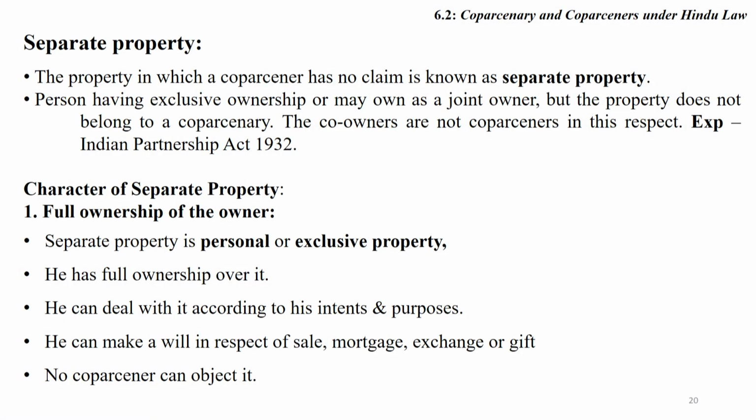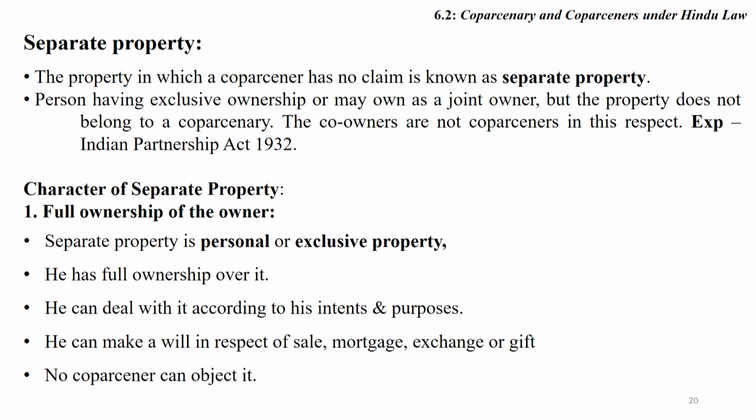On these properties, a person has no right. You cannot transfer it, and any person in the family may claim if they are entitled to claim partition. Now the second point is separate property. Friends, separate property has a different character. The property in which a coparcener has no claim is known as separate property.